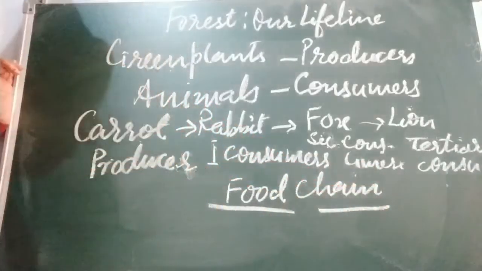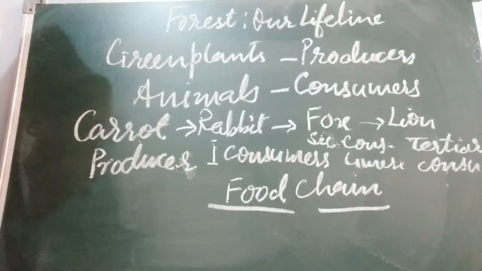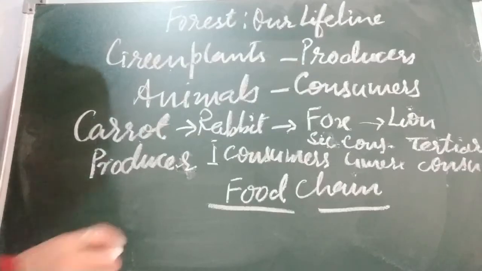So I have told you about the food chain. Is this clear, children? When animals die, their bodies are broken down by decomposers such as bacteria and fungi, and they become a part of the soil. This makes the soil fertile for the growth of plants. These plants again become food source for the animals. Thus, the food chain goes on and on. Food chains are a simple representation of energy flow.